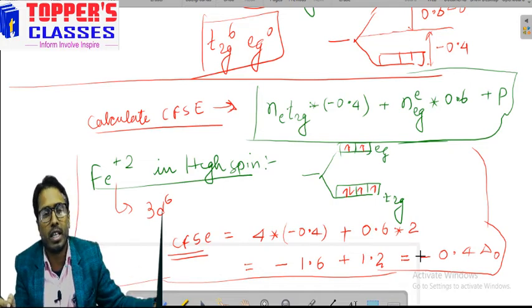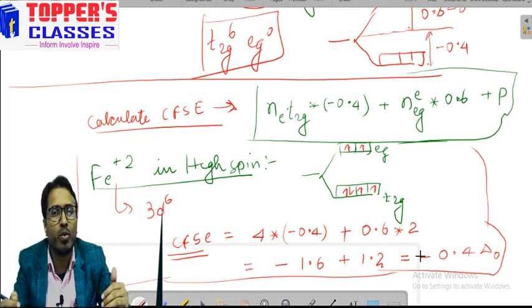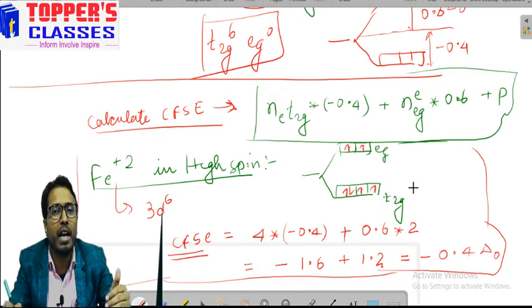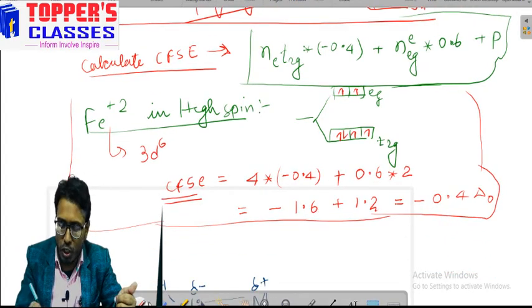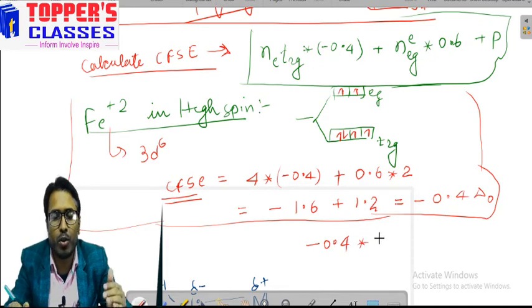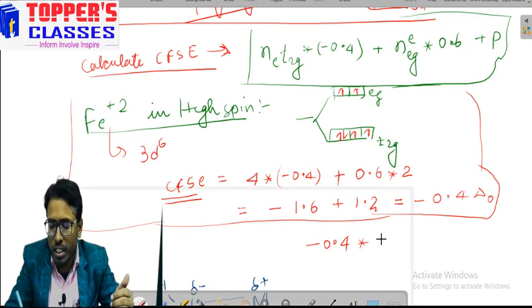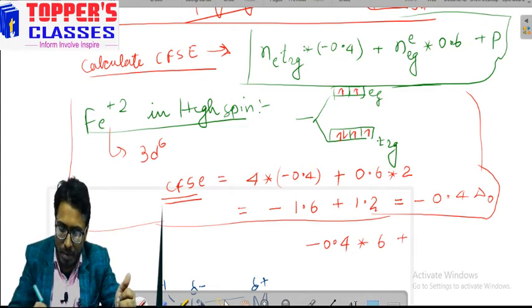This is the value of the CFSE. Similarly, you can calculate the CFSE for high spin and low spin as well. If you try to calculate the crystal field stabilization in case of low spin, then similarly we can proceed and we will add P. As many pairings, that much amount of P will be added. In this case, in low spin, minus 0.4 into 6 electrons will be accommodated in the lower T2G orbital, and 0.6 into 0 in EG, and pairing will also be there. How many electrons will be paired? We can see here.